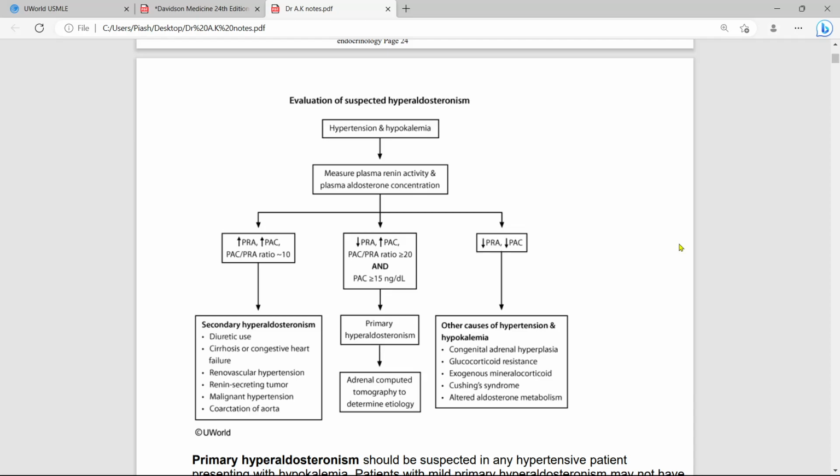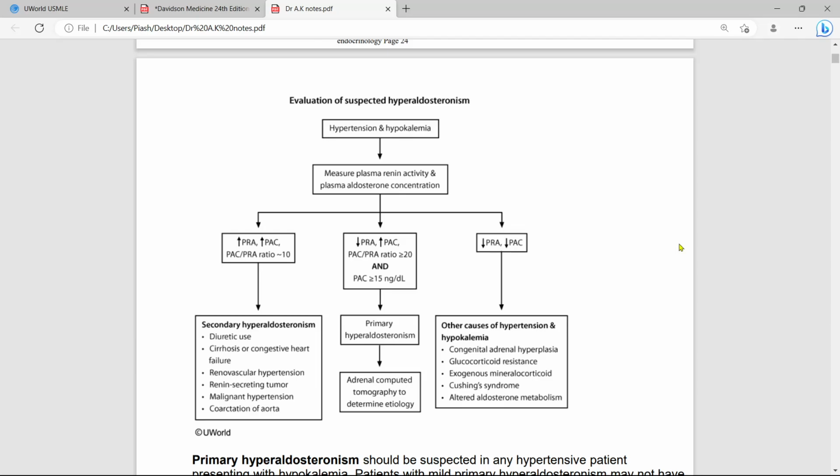Normally, post-infusion plasma aldosterone concentration is less than 5, and 5 to 10 nanogram per dl suggests bilateral idiopathic hyperplasia.